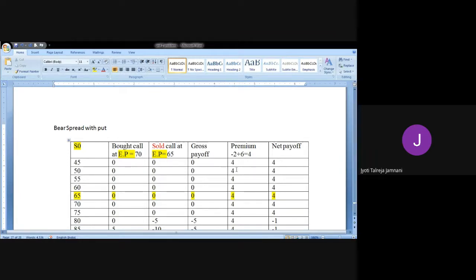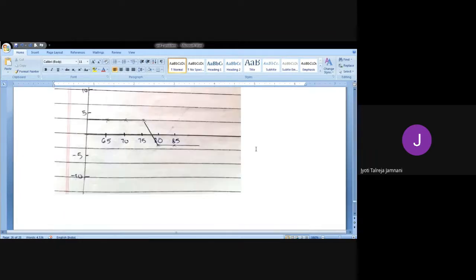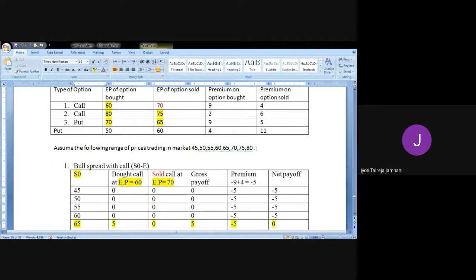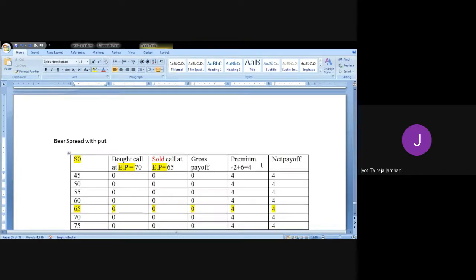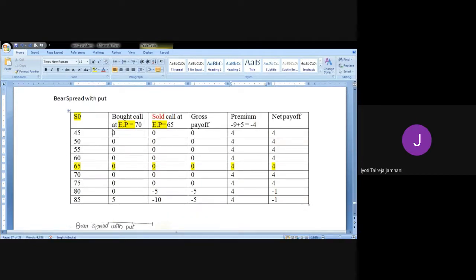Okay, now let's look at the premium first. Premium on option bought is 9 rupees. So you're going to pay 9 rupees, and premium on option sold is 5 rupees. You're going to receive 5 rupees. So it's minus 9 plus 5. How much you get? Minus 9 plus 5. Minus 4. So we calculate it again.